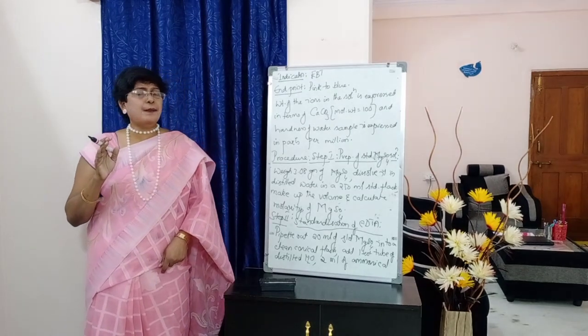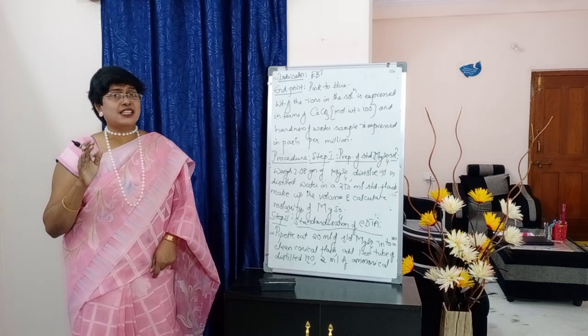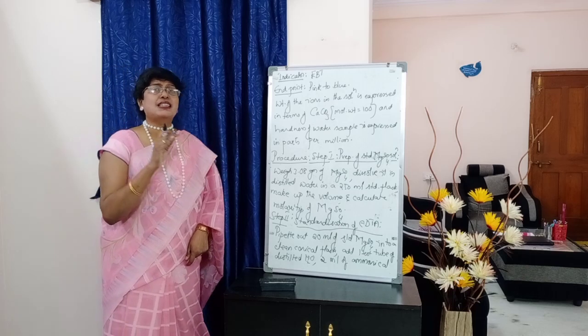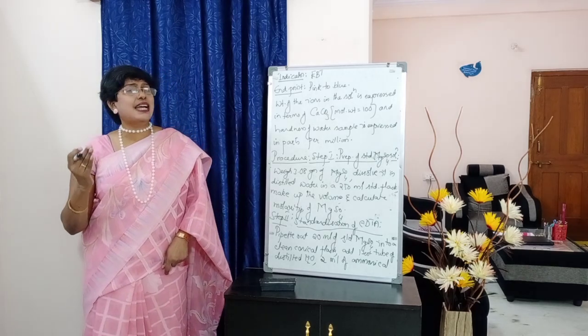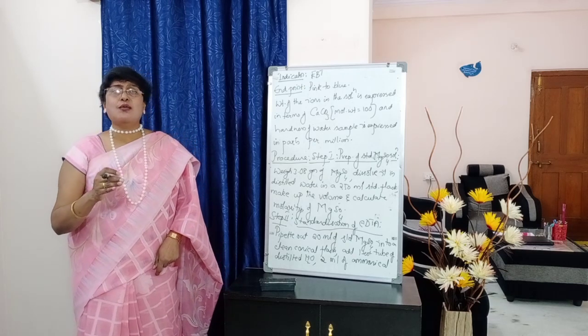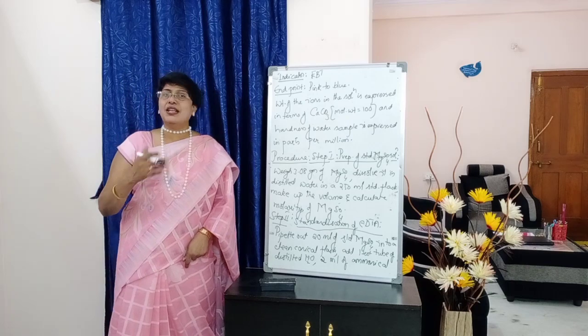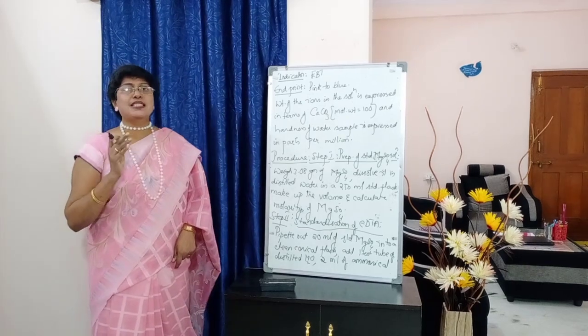So how do we prepare this solution, students? Same, we take 3.08 grams of crystalline MgSO4. We transfer this 3.08 grams of MgSO4 into a 250 ml standard flask, dissolve it in distilled water, make up the volume to the mark and calculate the molarity of MgSO4. The same old procedure. So kindly copy the same here.